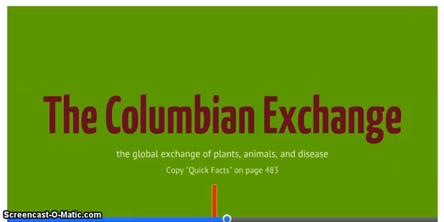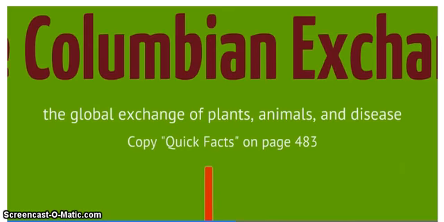Now during this time, these explorers set sail on their ships and they found many new lands. And one of the new lands they found was the Americas. On this new land, they not only discovered a new group of people, but they discovered new foods and plants and diseases and animals as well. And so the three main things that were traded, once again, are plants, animals, and diseases.